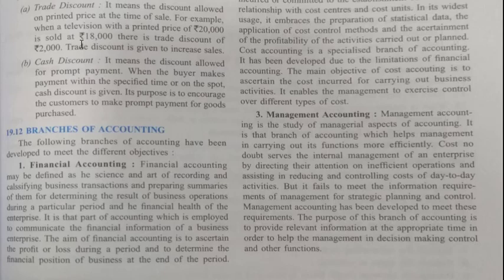Now there is one more discount, cash discount. It means the discount allowed for prompt payment. Now I have purchased and at the same time I am paying. There are two types of payment: I may say that after 1 week I will pay, okay, so that is a different case. But if on the spot I am paying, that is they are receiving money at the same time, then they will give me some extra discount, that is called cash discount.